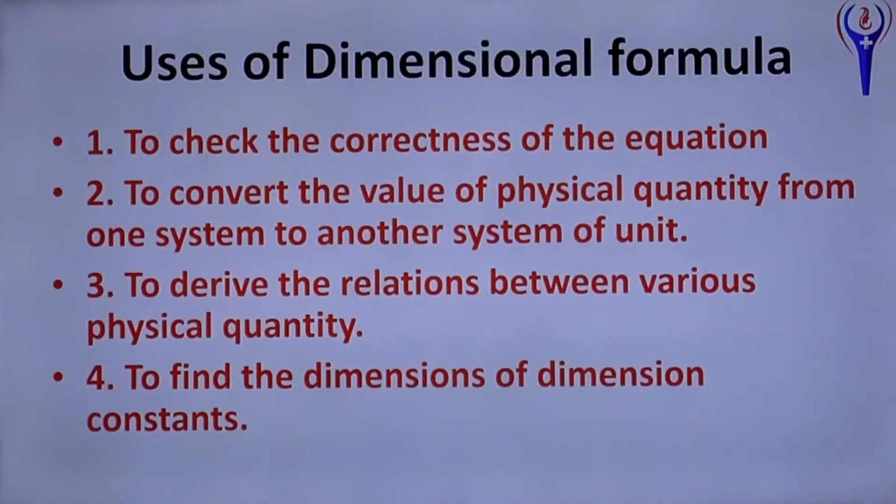Uses of dimensional formula. To check the correctness of an equation. Suppose the equation of motion is V equal to u plus at, and suddenly you forgot whether it is V equal to u plus at or u plus a t square. If you know the dimension formula idea, you can check it. In the same way, the second equation of motion, S equal to u t plus half a t square.